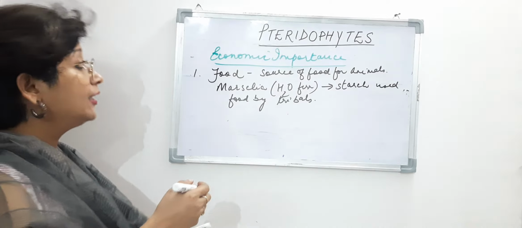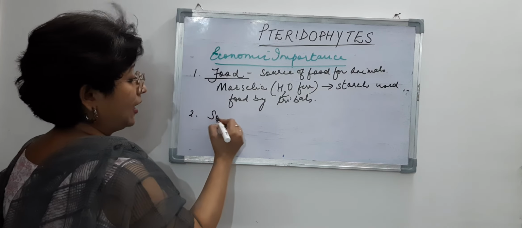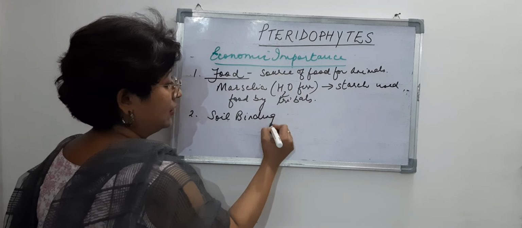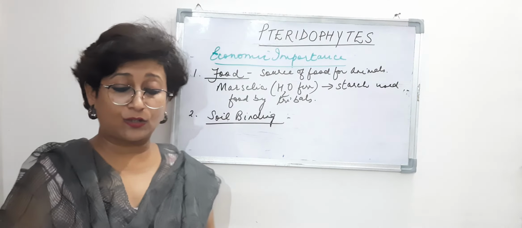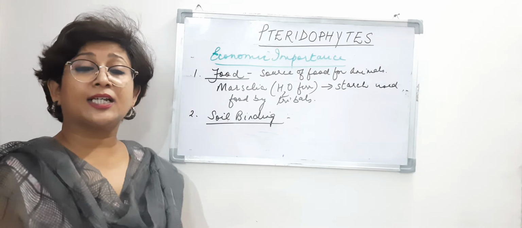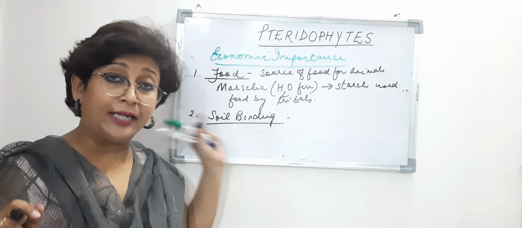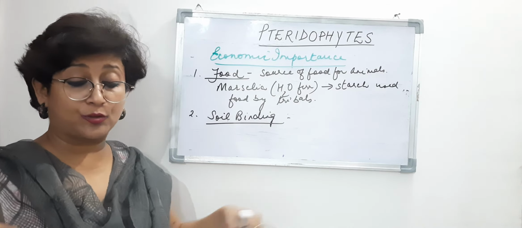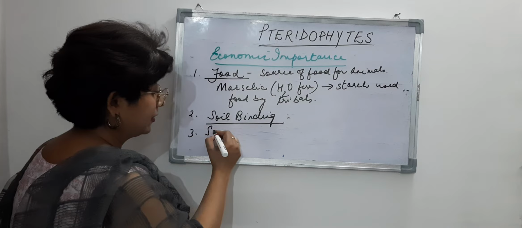Other than that, the other importance is that they have a soil binding ability, right? So all the plants actually bind the soil. Since they are found on the hills, hilly areas, hill slopes, they bind the soil of the hilly regions or the slopes, right? Then they are used for scouring.